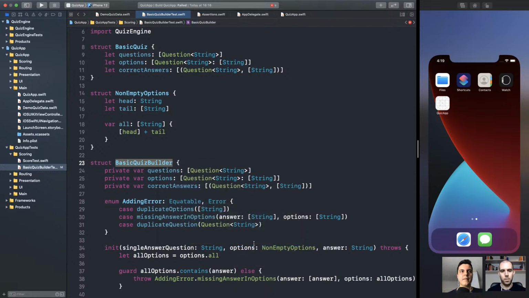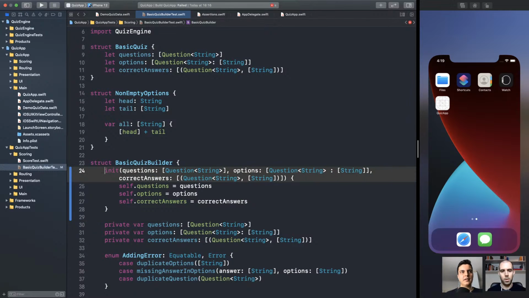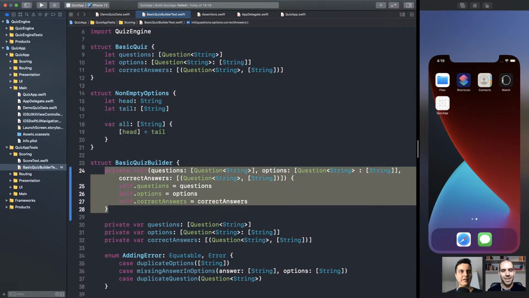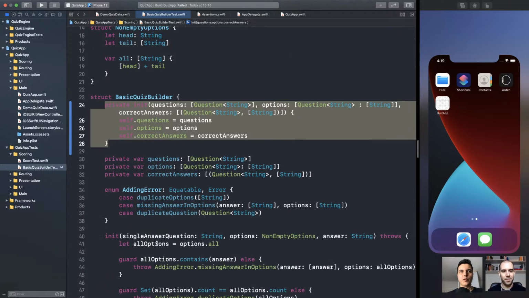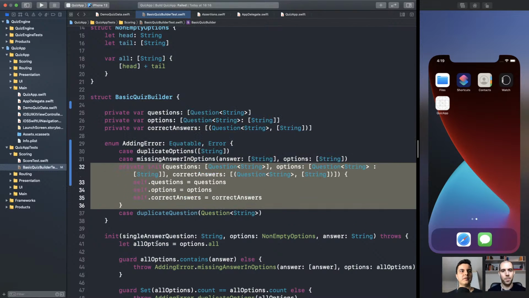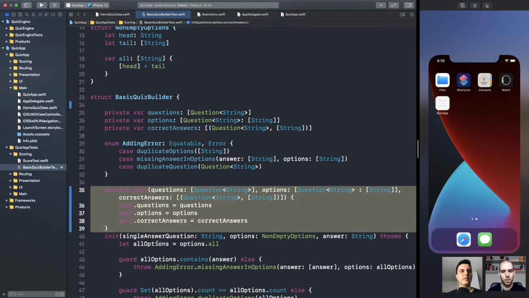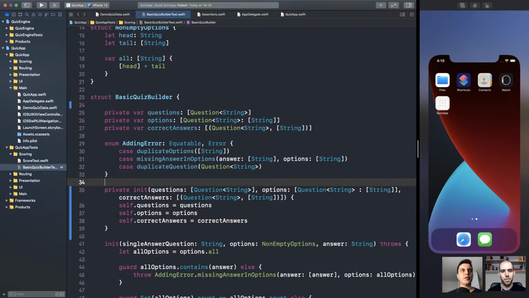But what is the problem now? Clients can create a quiz builder now with wrong setups without enforcing the invariants. Yes. How can we protect it? Again, access control. Make it private. Exactly. Clients can only use the APIs that enforce the invariants. Everything else, they are internal helpers. Make sense? Mm-hmm.